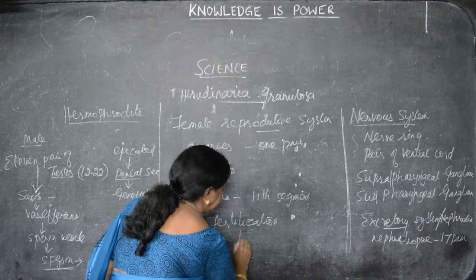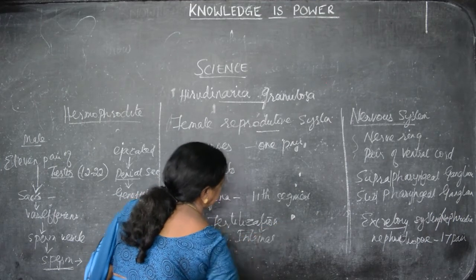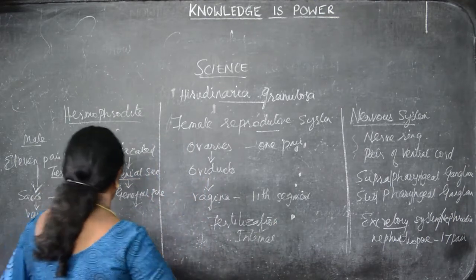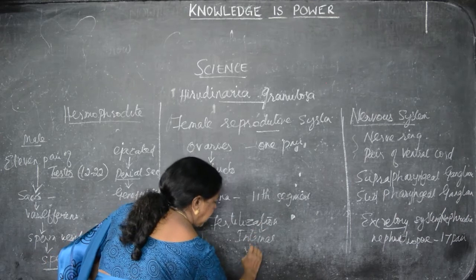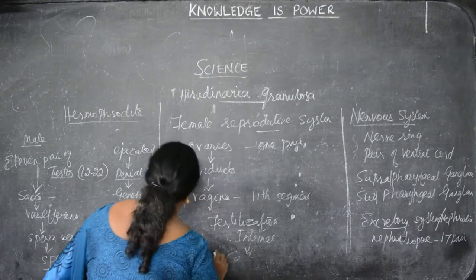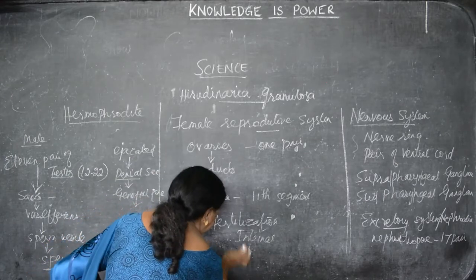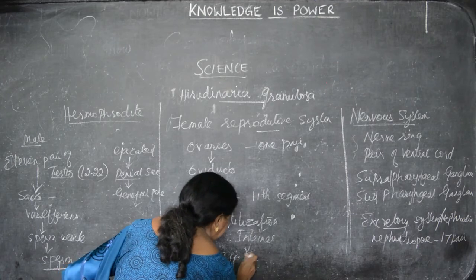Here it is internal because both organs are present in the same animal. This is hermaphrodite. The gametes fuse together and form the egg, which is stored in the egg case.